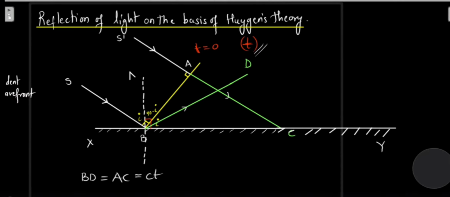So obviously now this AC has reached the surface, so now it is ready to take off. It is ready to get reflected now. Okay, so we'll require a normal over here. So let's draw a normal.